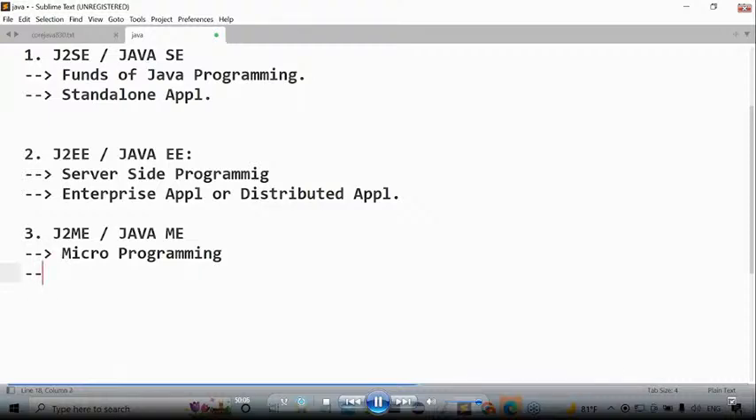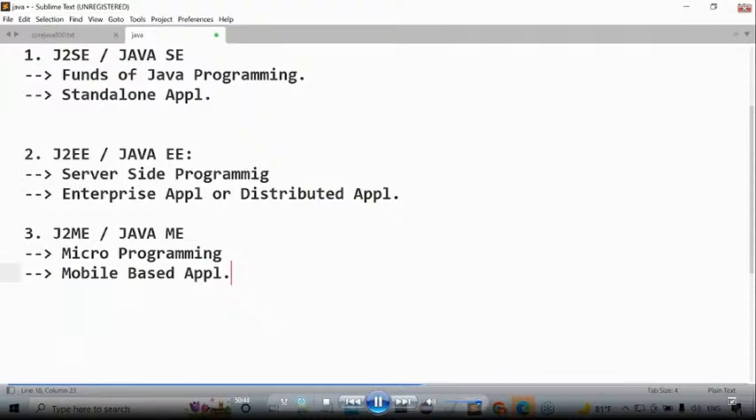By using fundamentals of Java, we are able to prepare standalone applications. By using server-side programming, we are able to prepare enterprise applications or distributed applications. Similarly, by using micro programming, which type of applications am I able to prepare? Is it possible to prepare any special type of application? Definitely we are able to prepare a special type of application by using micro programming. That special type is mobile based applications. Simply speaking, mobile applications we are able to prepare.